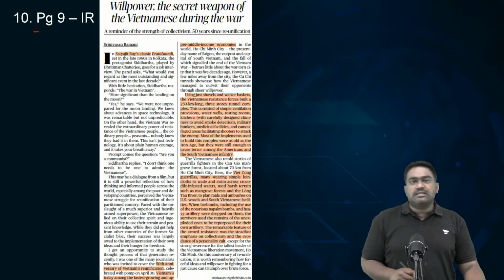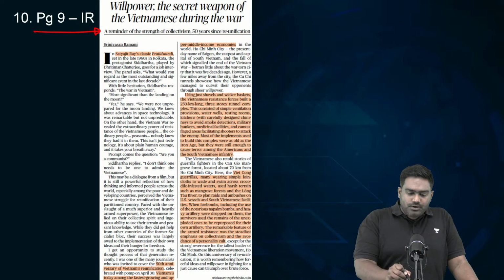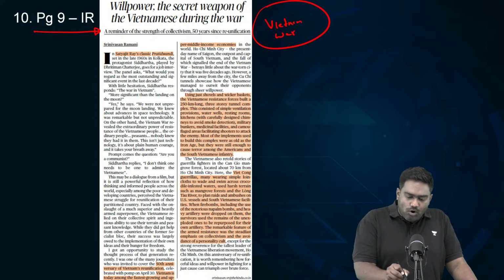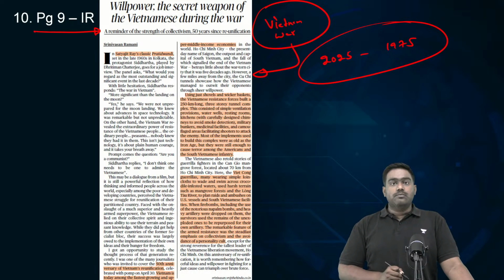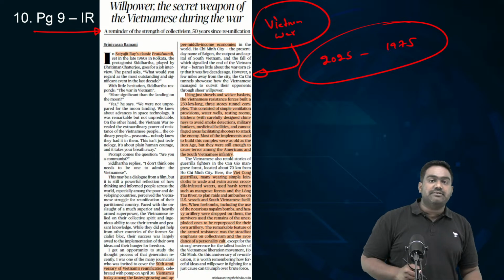Next, on page 9, there's an article that pays tribute to the Vietnam War. Now, why are we discussing Vietnam War? 2025 marks the 50th anniversary of the end of Vietnam War. Vietnam War ended in 1975.